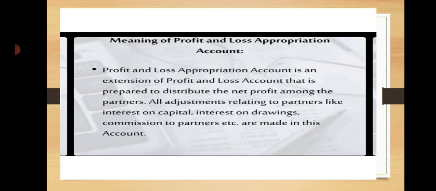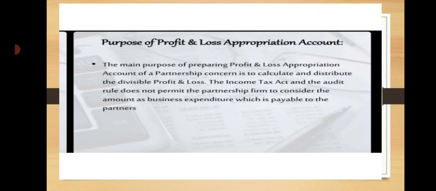Under this method, the capital account of partners does not remain at its original balance but fluctuates quite frequently. The reason is that all adjustments in respect of drawings, interest on capital, interest on drawings, salary or commission to partners, and share of profits or losses are made directly in the capital account itself. So there are changes in the capital accounts of the partners, and this method is also called the fluctuating capital system.